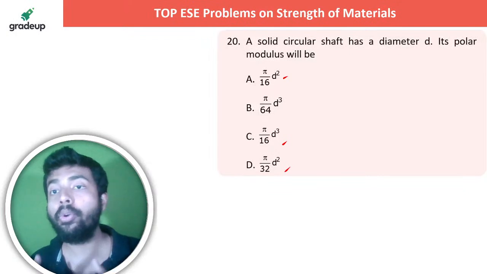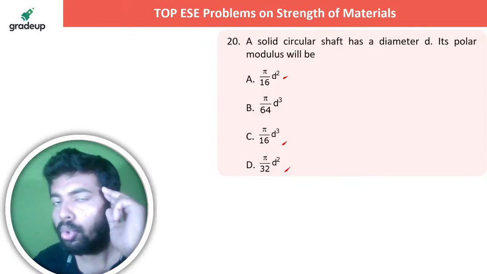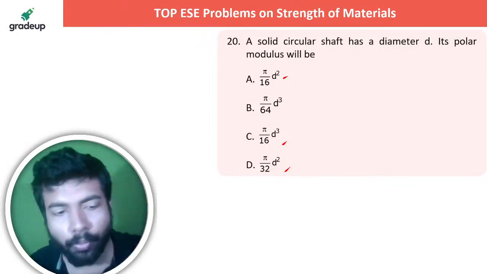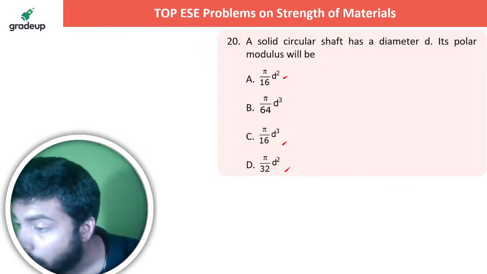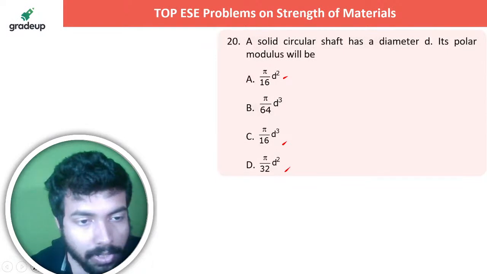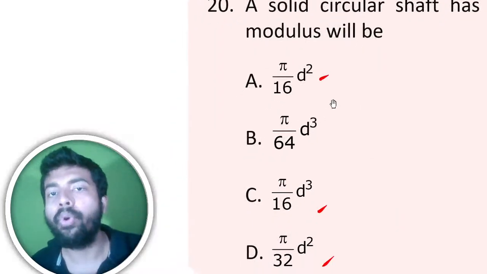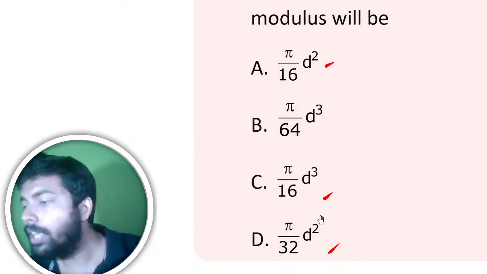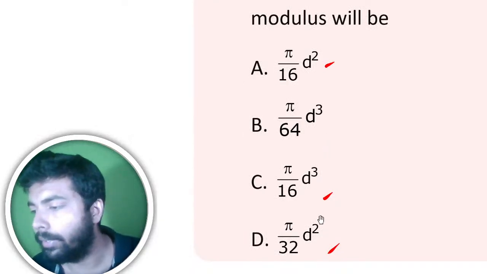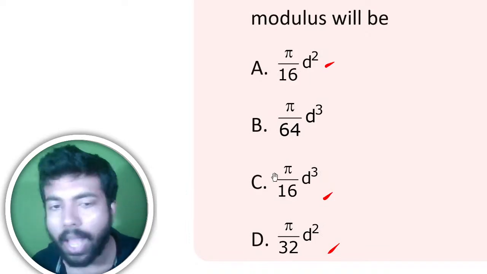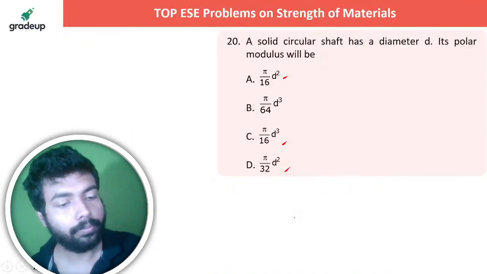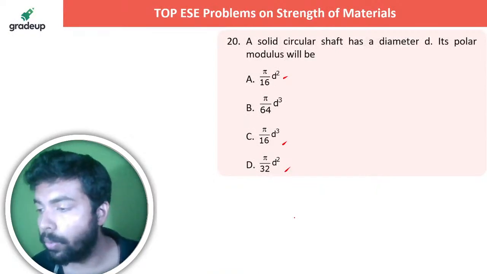If you are talking about polar modulus, normally two types of modulus should run into your head. One is your moment of inertia, this is what it is called. But how can it be d square? At least look at the units of the polar section modulus, right? How can the unit of any modulus be d square? D square is area. D square is area. How can it be d square? Apply a little common sense. How can it be d square?